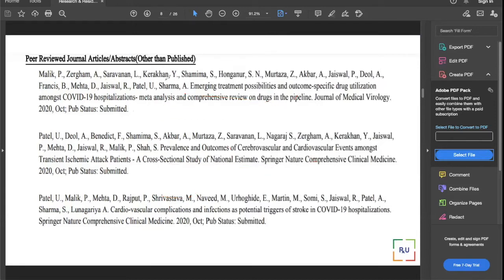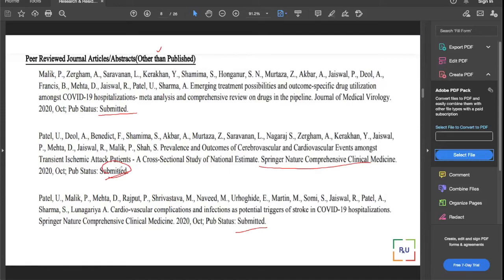Some examples other than published: these are all submitted. So there will be no volume, no issue, nothing will pop up. Simple and straightforward, the journal's name will come, and whether it is submitted, accepted, and those categories.